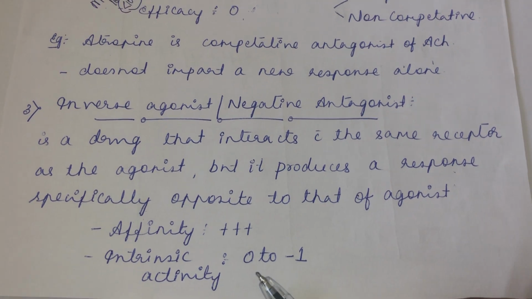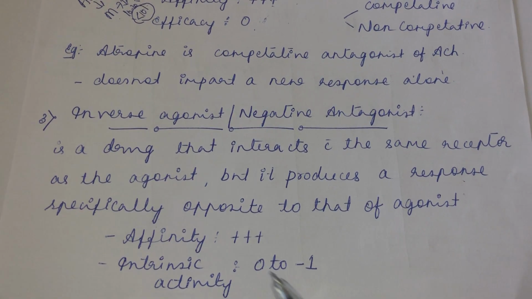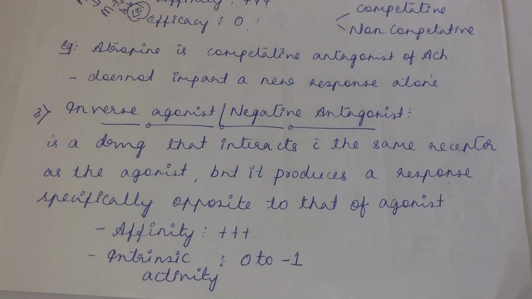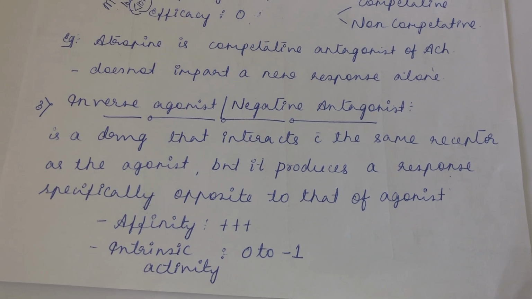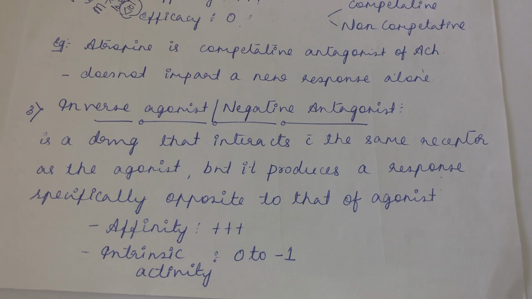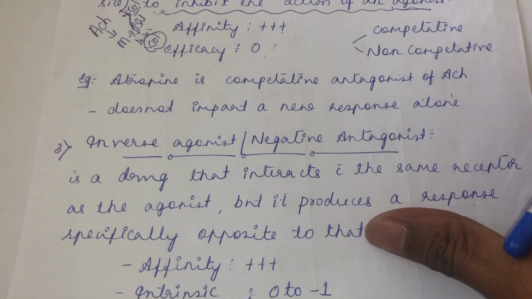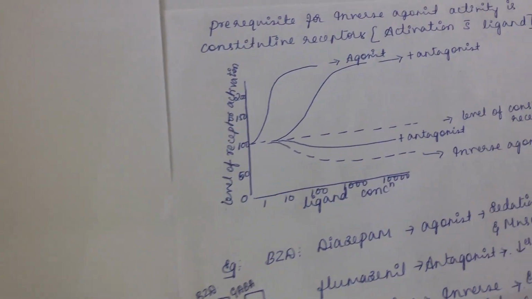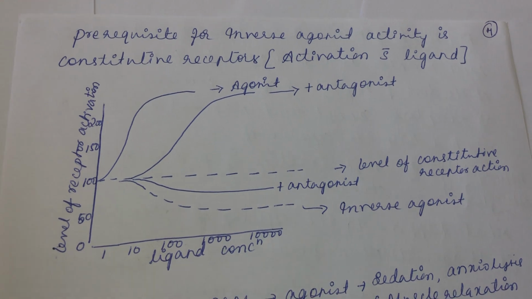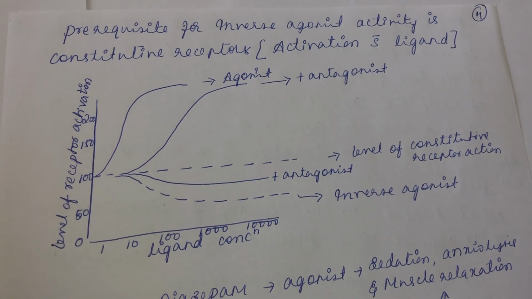Now what will be the affinity of the inverse agonist? It is interacting with the same receptor, so the affinity is good. What happens to the intrinsic activity? Intrinsic activity ranges from 0 to -1. Since the effect is opposite to that of the agonist, efficacy will also range from 0 to -1. Another feature of the inverse agonist: if you want to call a drug an inverse agonist, there are some prerequisites, some conditions applied.